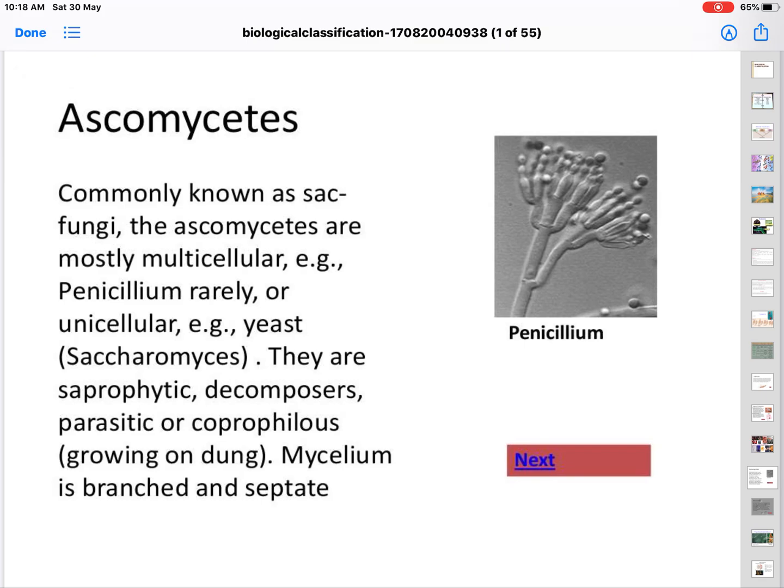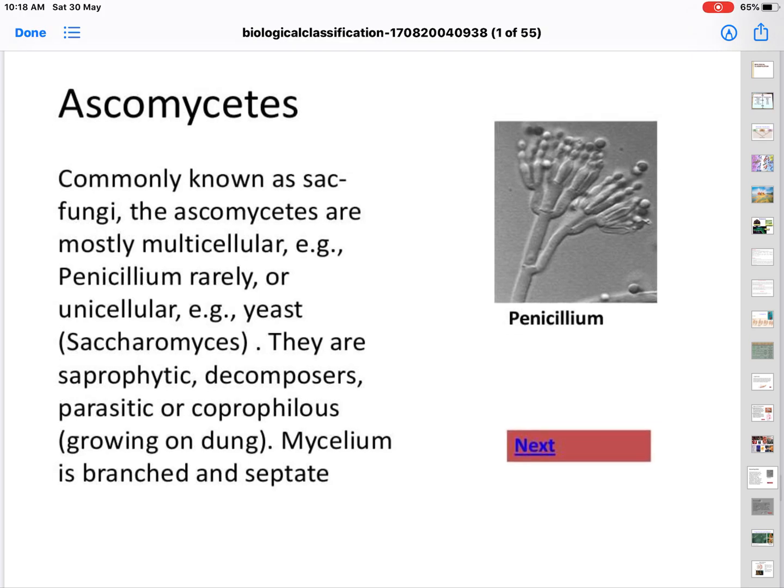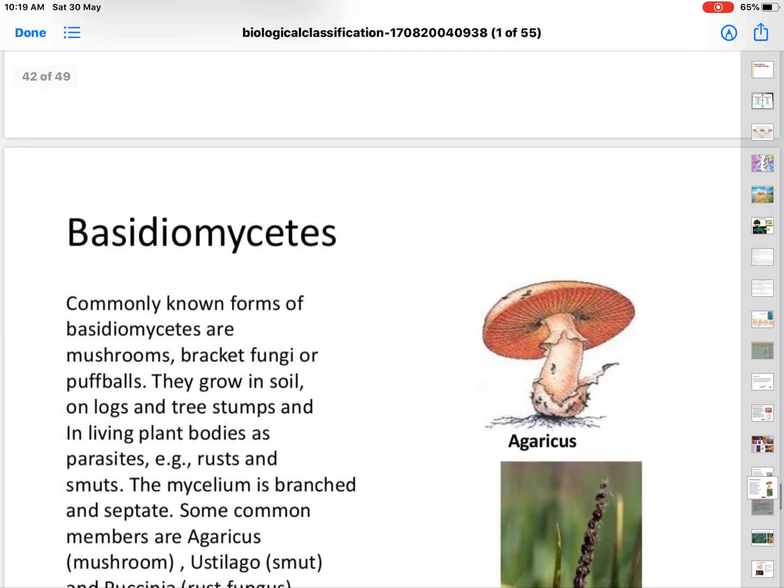And Ascomycetes, commonly known as sac fungi, bag-like fungi. The Ascomycetes are mostly multicellular. For example, Penicillium, the one that gives us the best antibiotic, penicillin, a very cheap and effective antibiotic. And of course, you have yeast, Saccharomyces. These are saprophytic decomposers, and the mycelium is branched as well as septate.